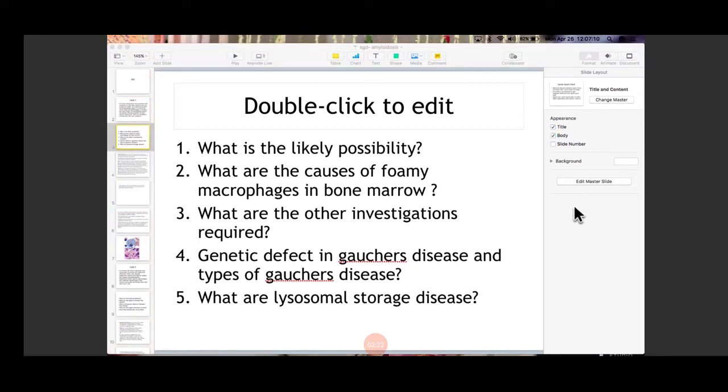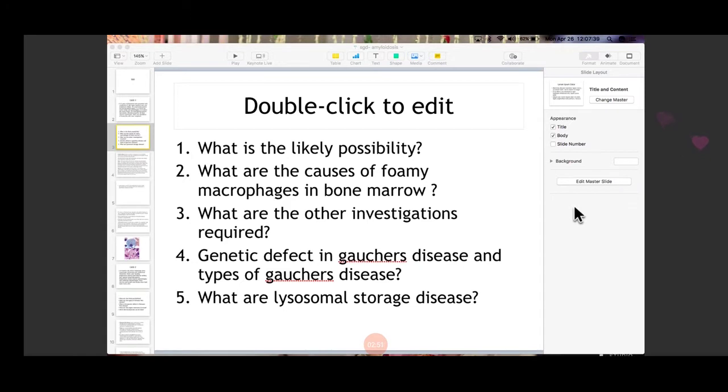Yes, Naveen, I'm not able to see the complete question. How do we know that it is Gaucher's and not Niemann-Pick disease? See, the cytoplasm appears to be very foamy. There is accumulation of mainly lipid materials in Gaucher's disease. I'll tell you in brief about the enzyme deficiency, which leads to the accumulation of lipid material in the cell, giving the appearance of a foamy cell. Whereas in Niemann-Pick, it gives the appearance of a wrinkled tissue paper.